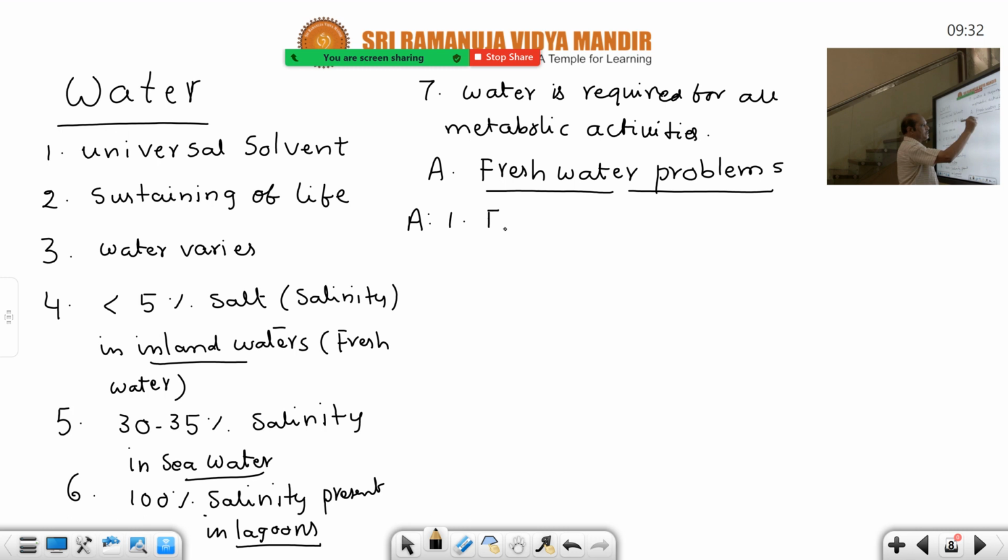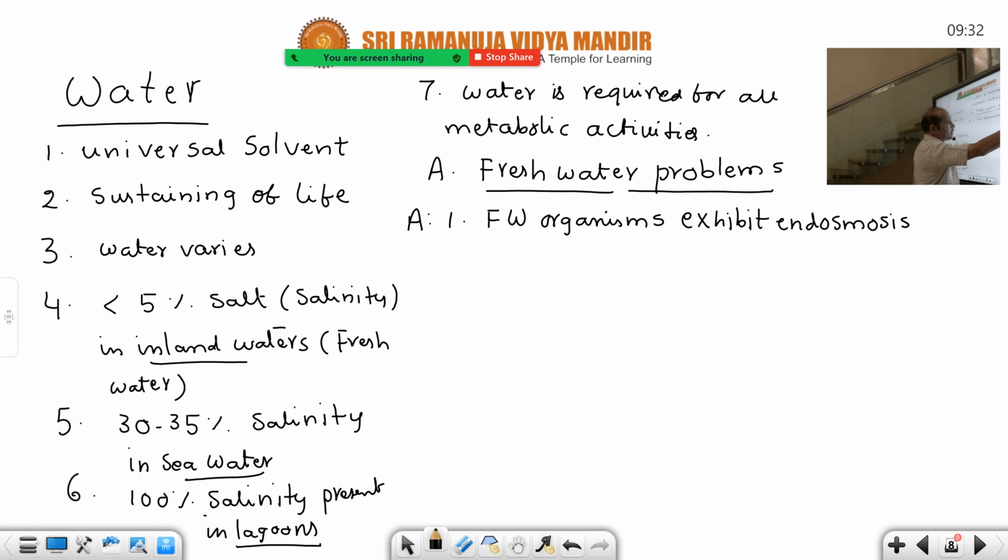Freshwater organisms, as a shortcut I am writing FW for freshwater. Freshwater organisms exhibit endosmosis. What is endosmosis? Continuous flow of water into the body. That is endosmosis. You just underline this physiological term, endosmosis.